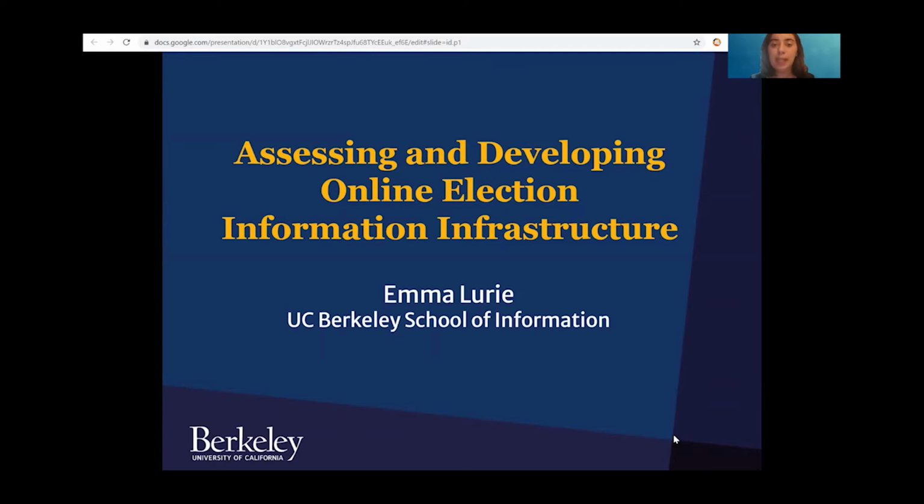Platforms are not only entangled with the online election information infrastructure, but they're also actively reshaping it, altering how voters access and retrieve information, and potentially affecting voters' trust in democratic institutions and processes. As technology platforms alter our online election information infrastructure, existing vulnerabilities are exacerbated and new vulnerabilities emerge. Today, I'll be sharing two case studies I've developed in the past year that speak to these challenges.